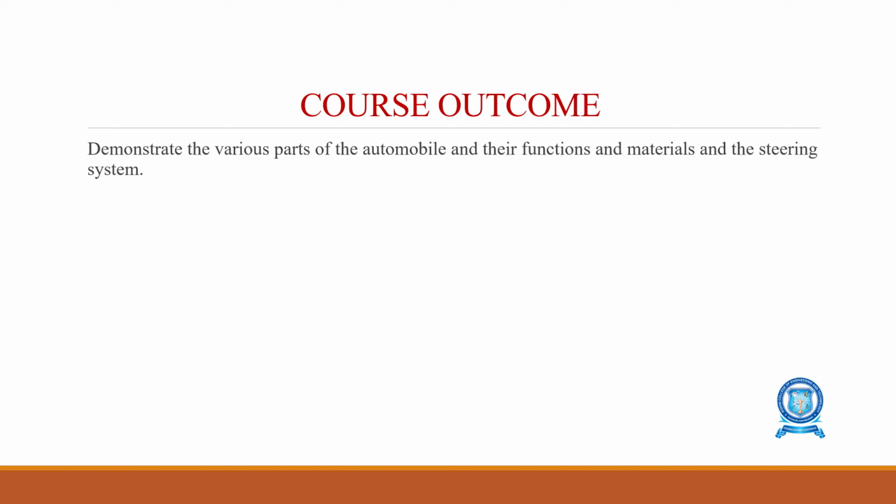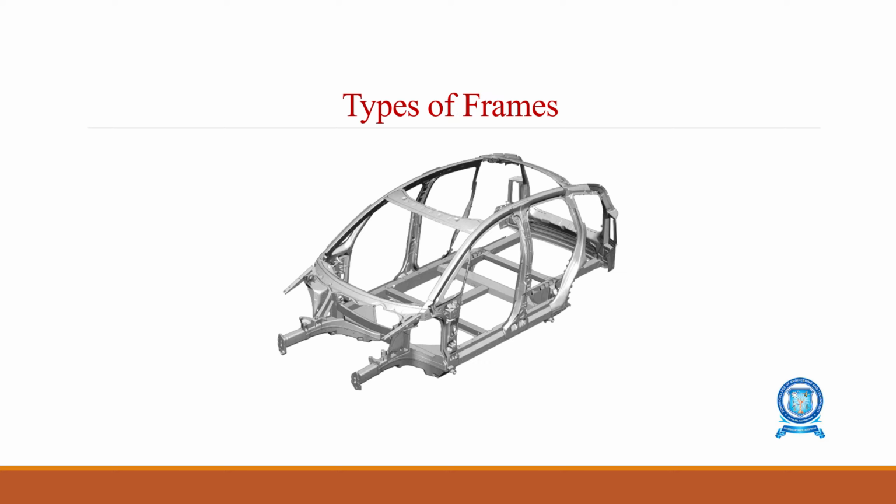Students can demonstrate the different types of frames, different types of chassis, the types of rear axles, and also the different types of steering systems.